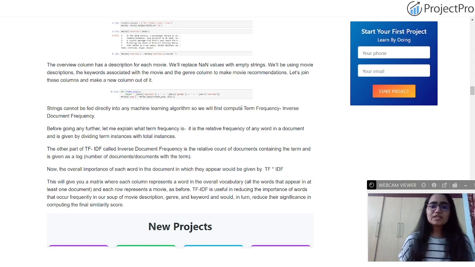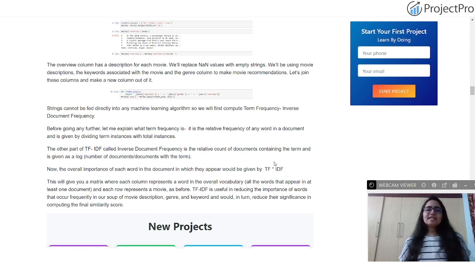In order to do that, we need to first compute the term frequency inverse document frequency, because in all these data frames, or in a particular document, how many times a particular term repeats, that is the frequency of the term, emphasizes the importance of that particular term in the document. But there are various stop words, filler words like "the", which do not contribute much to the meaning of the document, so they should not be considered. TF-IDF is one such good technique which helps us reduce the importance of words that occur frequently in our movie description.